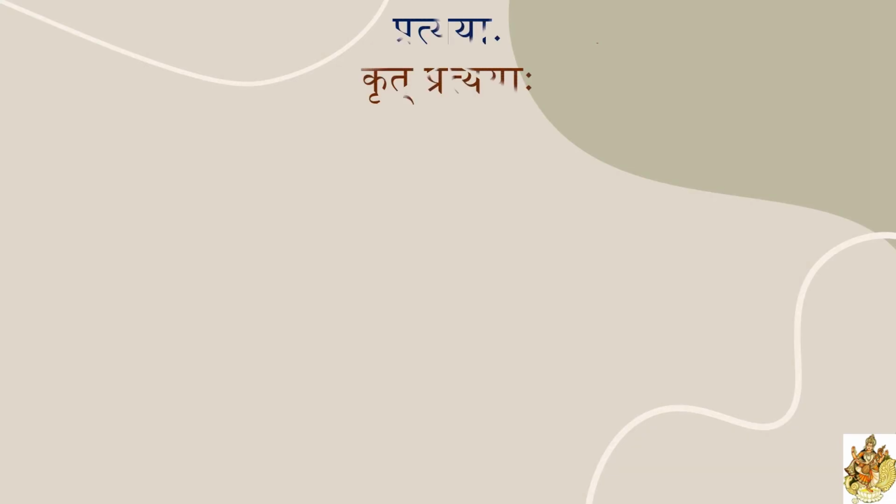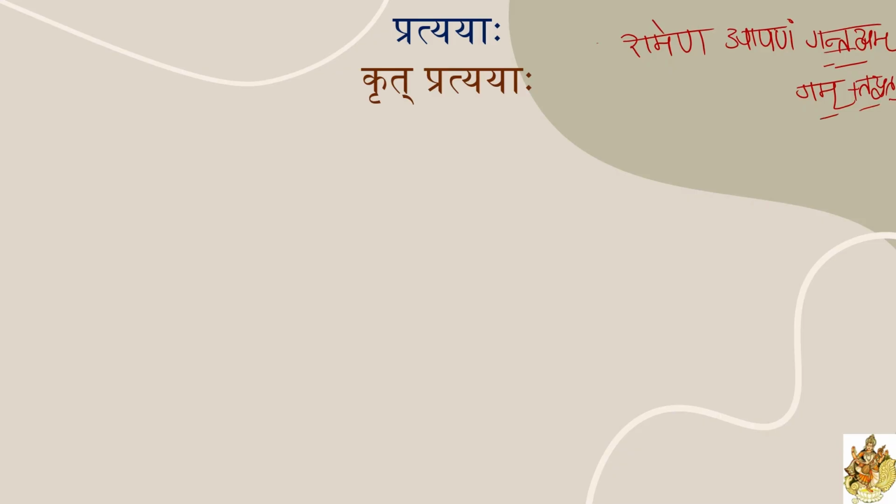Previously, we observed one example, Ramena Apanam Gantavyam. Here this Gantavyam is Gam plus Tavyat Pratyay, right? By adding Gam plus Tavya, we got Gantavya. Ma changed into Na.